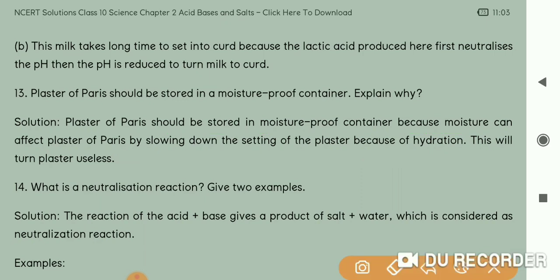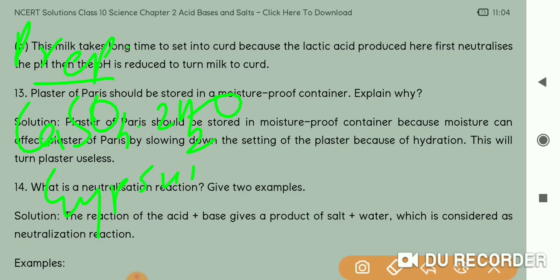But you should be able to explain that reaction. Which reaction? The preparation is like this. Preparation कैसा होता है? Calcium sulfate dot 2H2O, this is your gypsum, and then it is converted by heating.